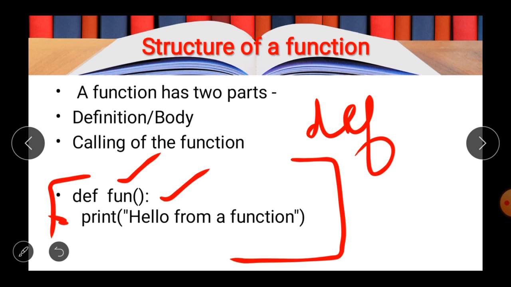If you want to write more than one statement, however many statements you want to write, all the lines are indented by one, because it is the body of the main function. The main function is the def function. So this is the structure of the function. When you are defining any function in your program, you will have to follow these rules.